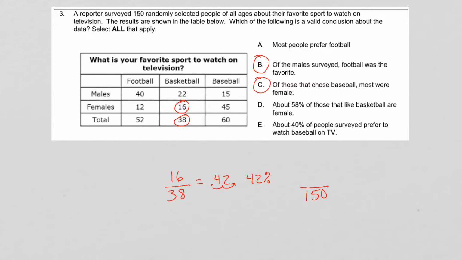Well, let's look at our totals. The total number who preferred to watch baseball is 60. So then we again say 60 divided by 150 is 0.4. If we move that decimal point to the right twice or multiply by 100, that gives us 40%. So E also is a true statement.